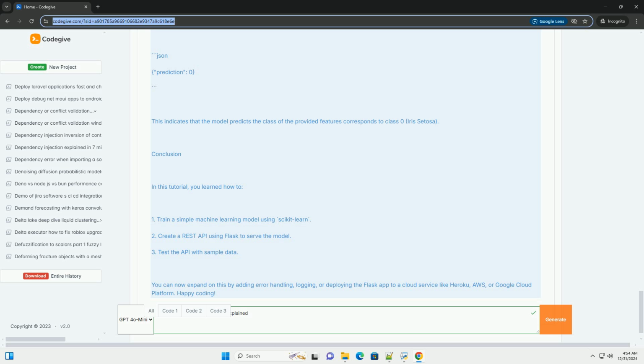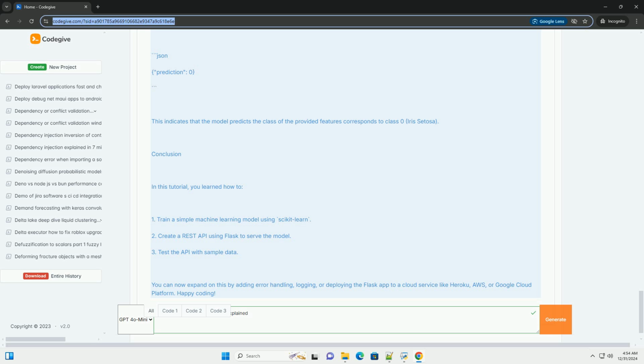Python. From flask import Flask, request, jsonify. Import joblib. Import numpy as np. Load the model. model = joblib.load(iris_model.pkl).